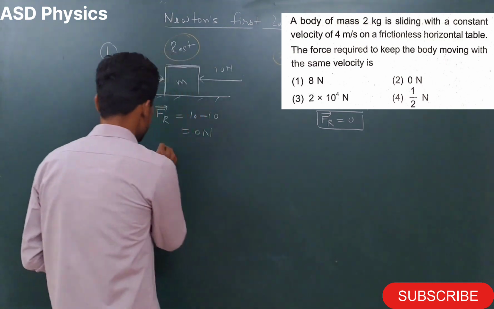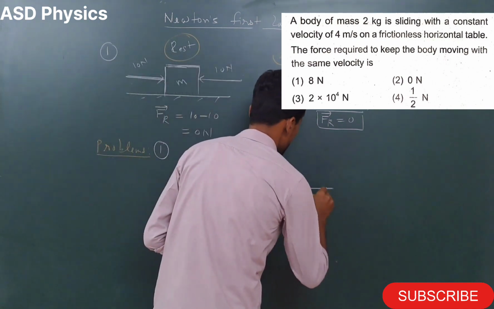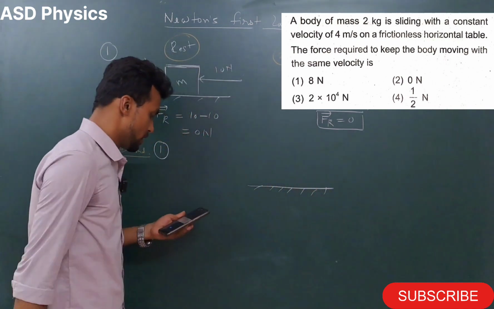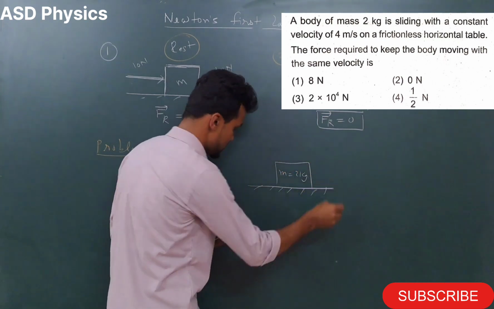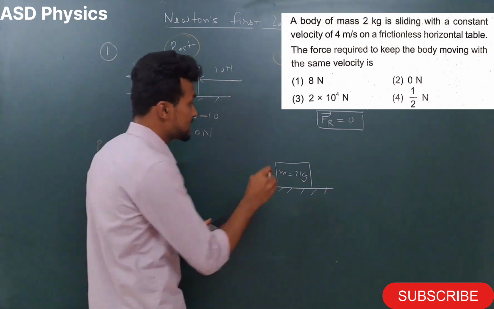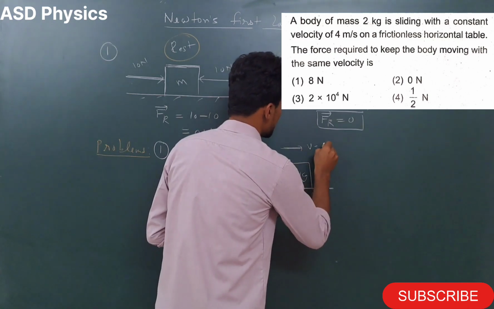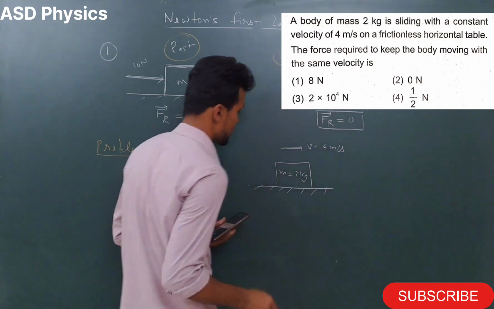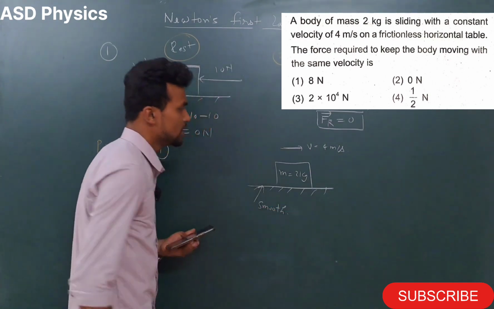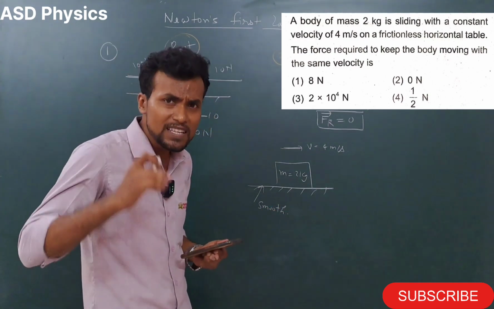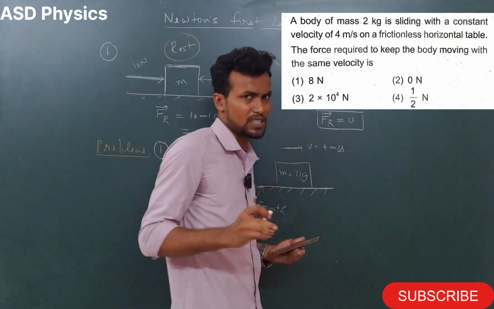Okay, so my dear students, in the first problem, see here please, one block is there. The mass of the block is 2 kg. It is moving with a velocity of 4 meter per second. The surface is smooth.